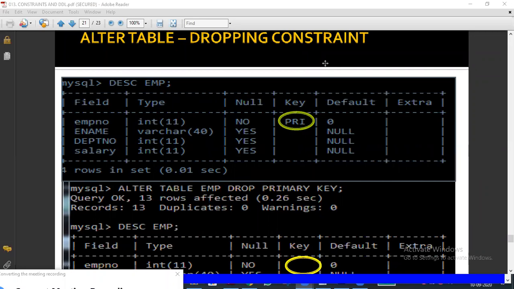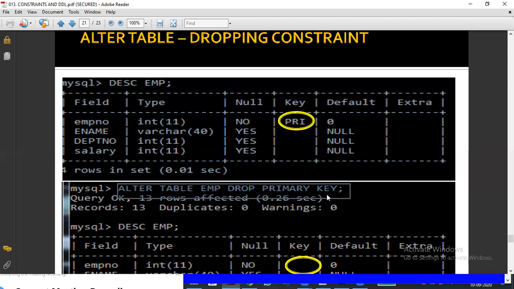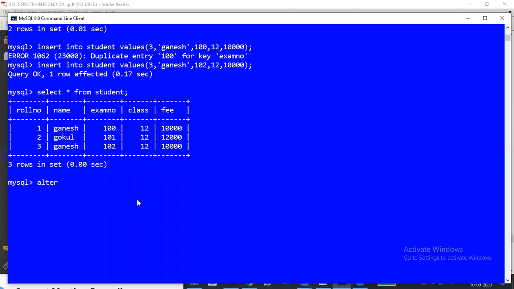If you want to remove the constraint and once again add it with the updated value, it is possible, because just now we have seen how to add a constraint after the table has been created, even after records have been inserted. Let me do how to remove the constraint. You can see this selected one, I'm just dragging the mouse: ALTER TABLE table name DROP constraint name. That is the syntax in the box. Let me do it, just one minute. Now we will type ALTER.